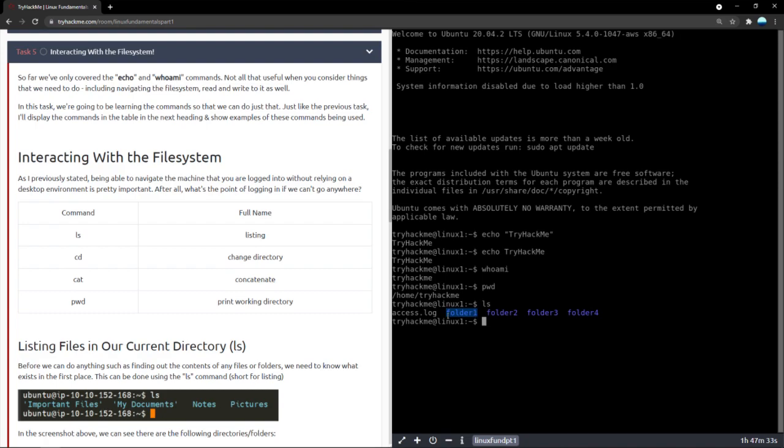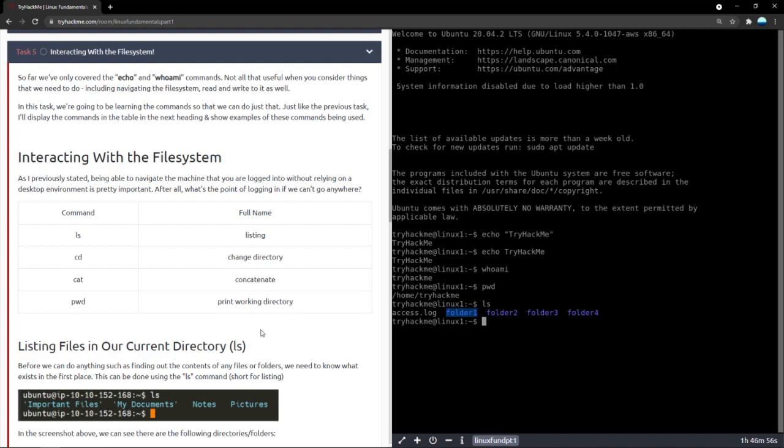Now the thing is, in Linux, you don't necessarily refer to folders as folders. You refer to them as directories. And if you're referring to them inside of another folder, you call it a subdirectory. So to put it in perspective, home is a directory. TryHackMe is also a directory, but TryHackMe is a subdirectory of home. That is why we put a forward slash and say that it is inside that. And folder 1, 2, 3, and 4 are subdirectories of TryHackMe. Like that. So you get it.